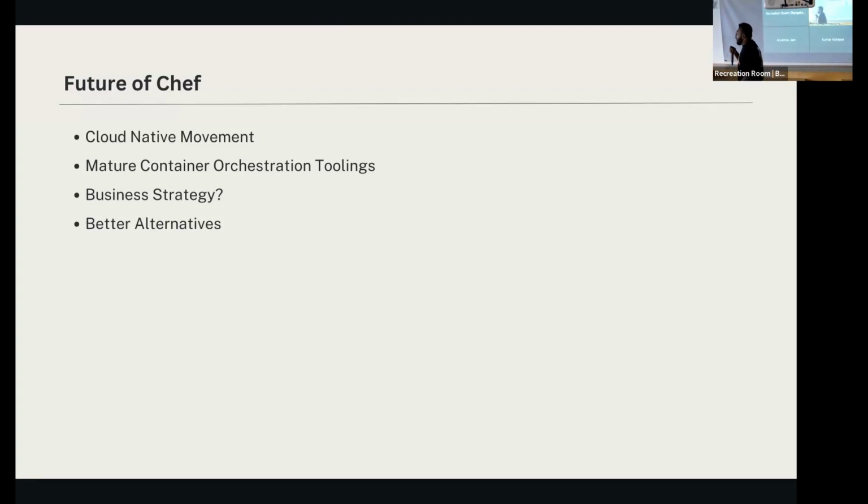And the point is that Chef has a weird business strategy. They just came in and pulled a Terraform. Terraform pulled the Chef as well. So what they did is that they have a business source license and stuff like that. They say that they're open source, but they're not actually open source. So that is a weird thing. And we're just running the older Chef versions to avoid that.